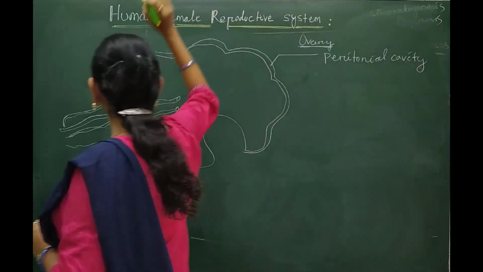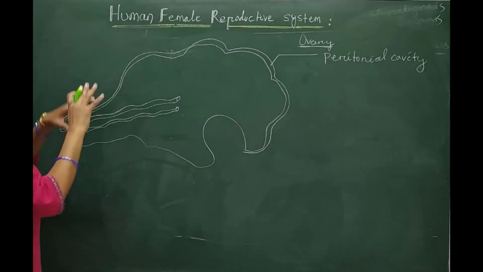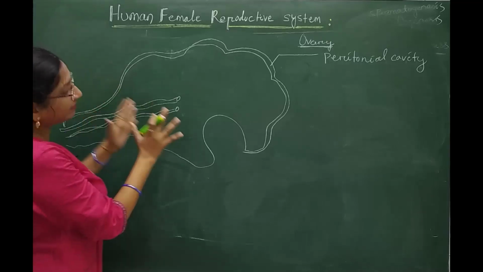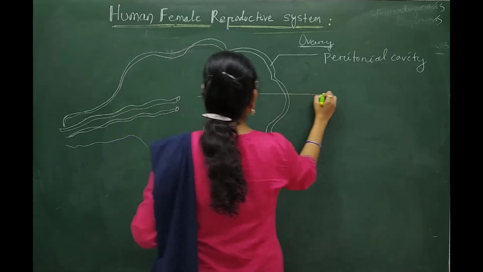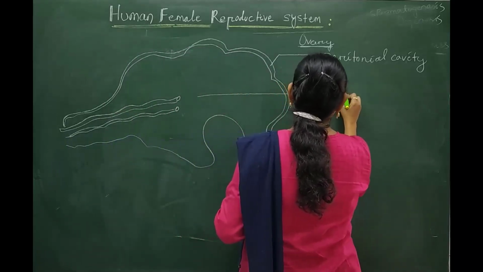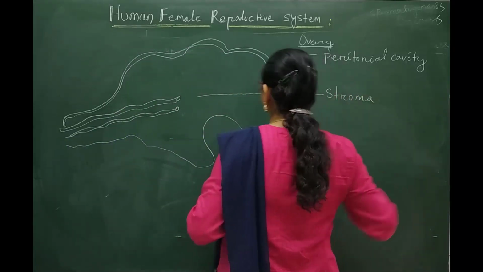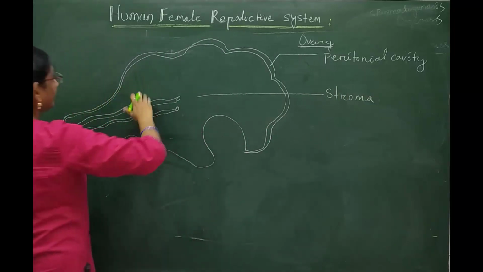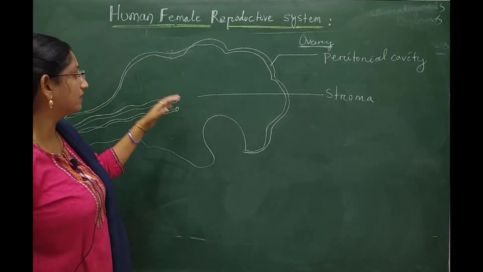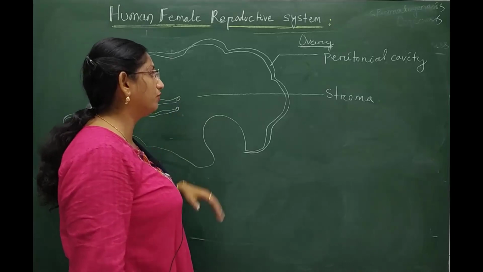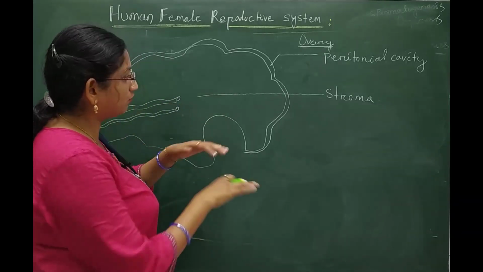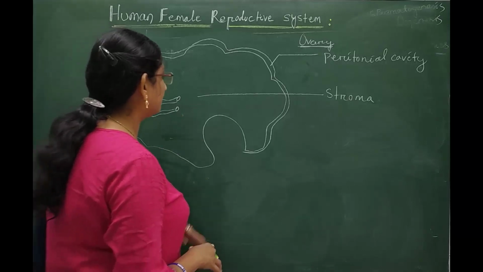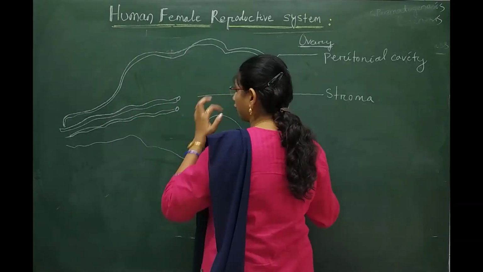Inner to this, the total structure found inside the ovary is called the stroma. The peritoneal covering is the outermost covering of this almond-shaped ovary. The innermost mass of the structure is connective tissue, called the stroma.